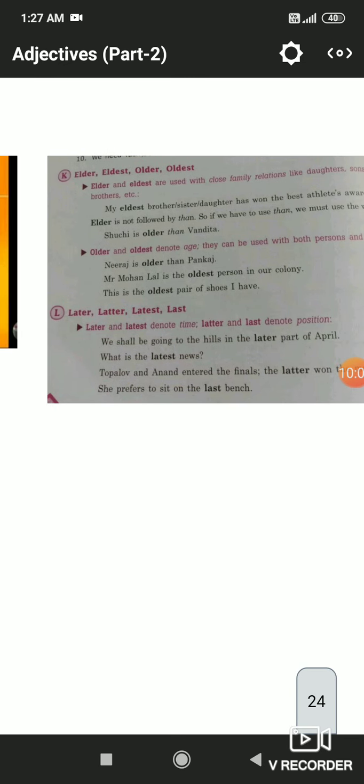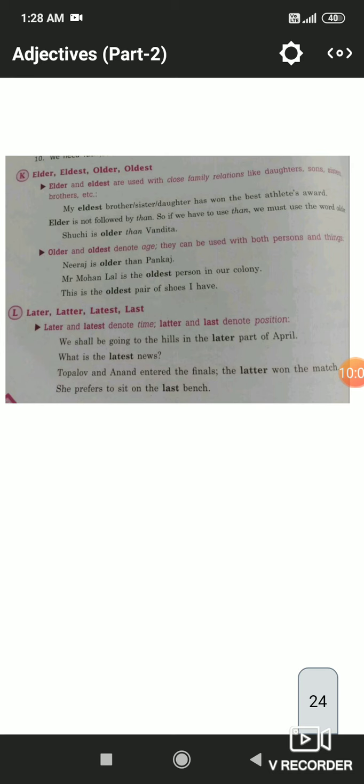Now other adjectives: elder, eldest, older, oldest. Elder and eldest are used with close family relations like brother, sister, daughter, sons, and older and oldest are used with persons who do not have any blood relation with us, or with objects.